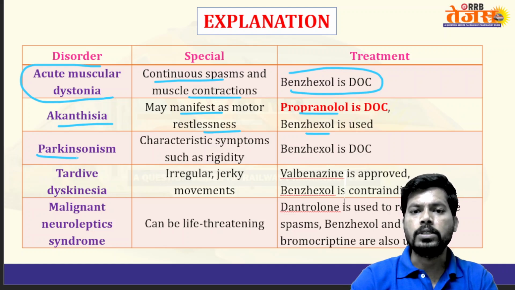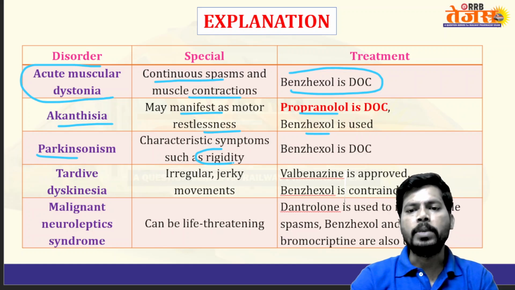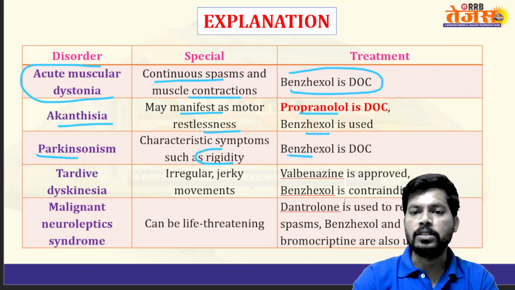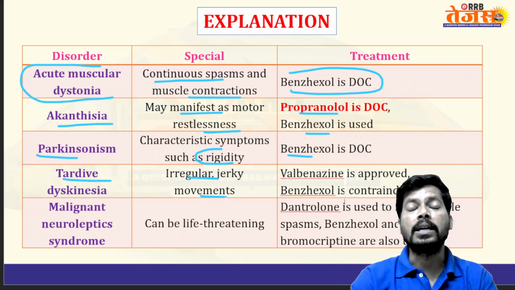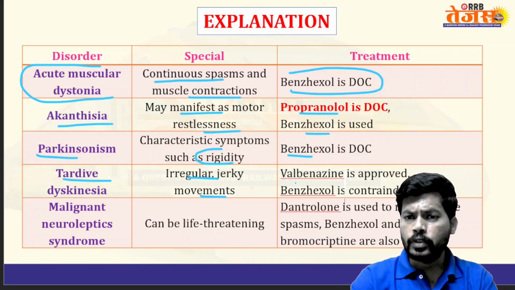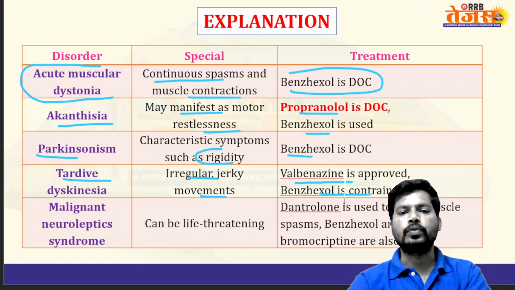Next, Parkinsonism. The characteristic symptoms are muscle rigidity, no free movement of muscles. Drug of choice is benzhexol. Next, tardive dyskinesia, irregular jerky movements of the body like the tongue, limbs, and remaining body movements. Valbenazine is approved as a drug of choice. Benzhexol is contraindicated, not useful.